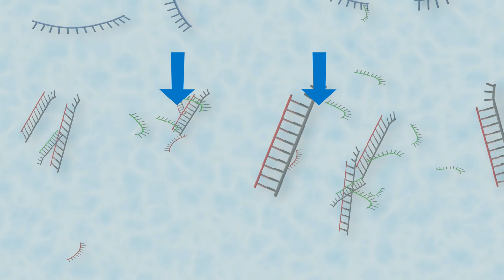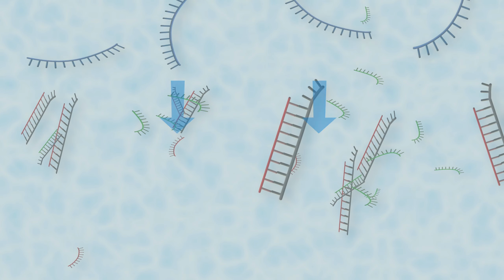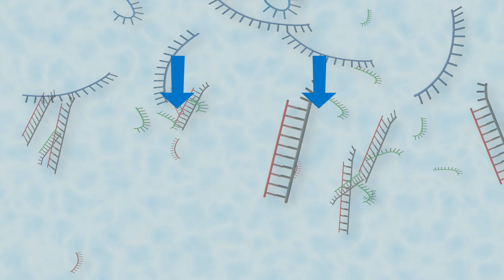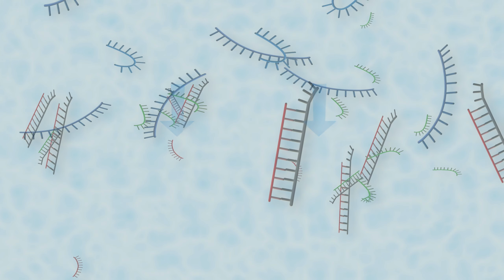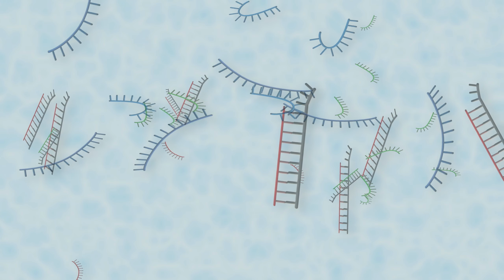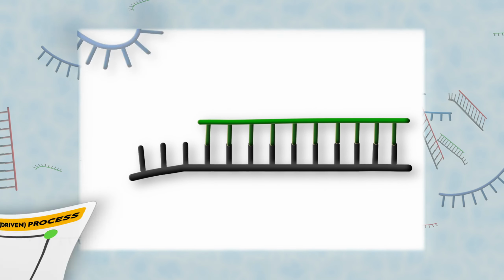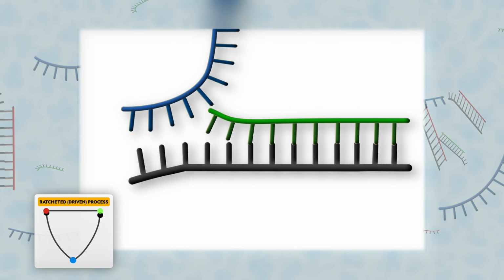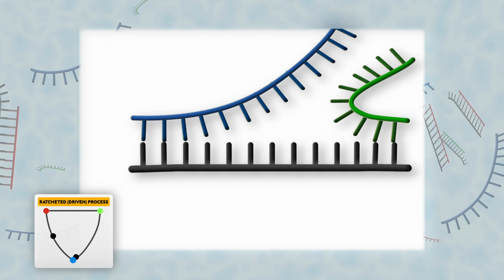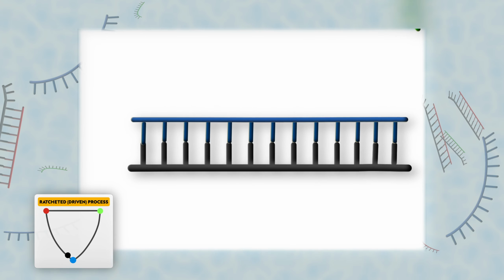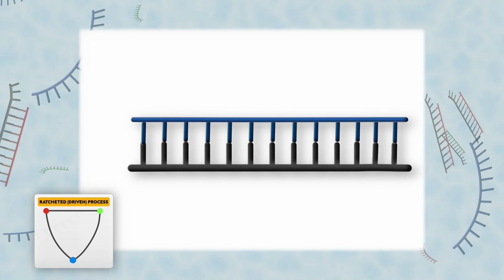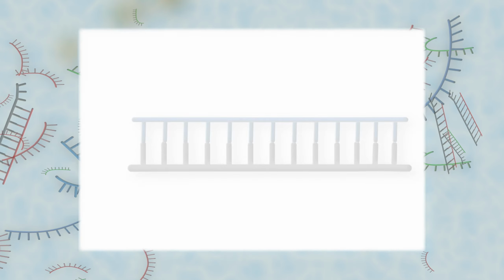The strategy for improving molecular recognition begins with the addition of a blue fuel strand that is fully complementary to the template strand. All red and green strands are completely displaced due to the higher stability of the blue duplex. The green strand is displaced slightly faster than the red strand.